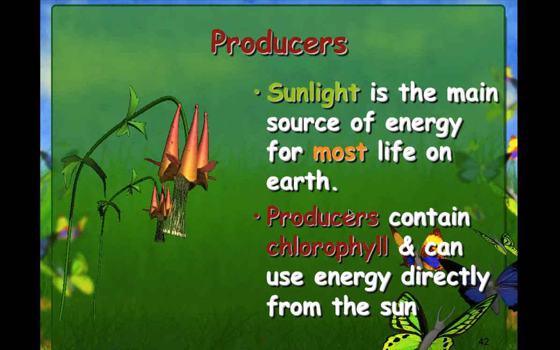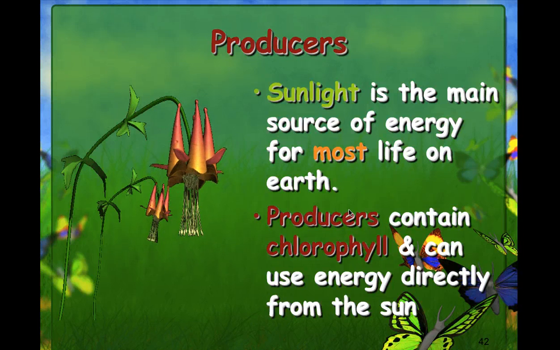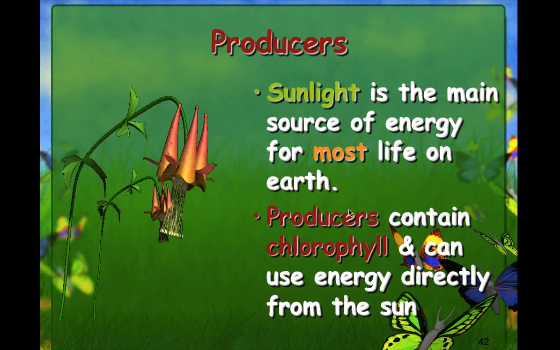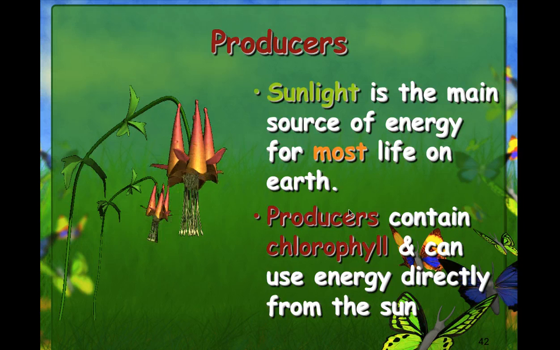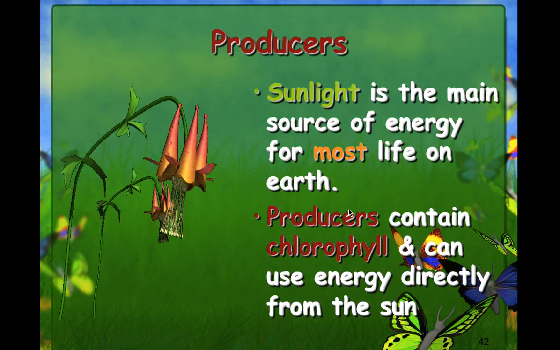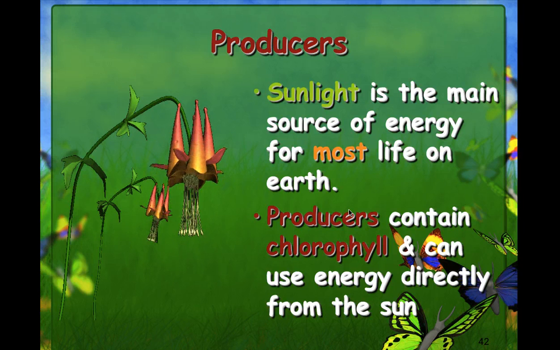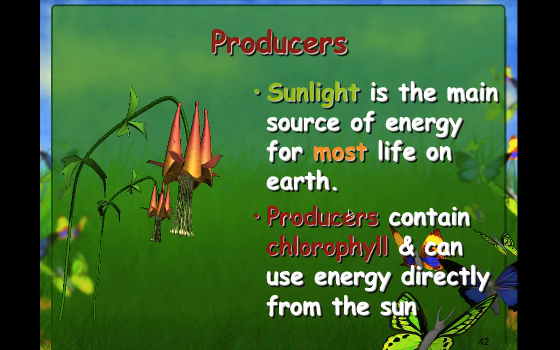Producers, sunlight is the main source of energy for most life on Earth. Producers contain chlorophyll and can use energy directly from the sun. So producers produce sugar, which provides all consumers with energy.